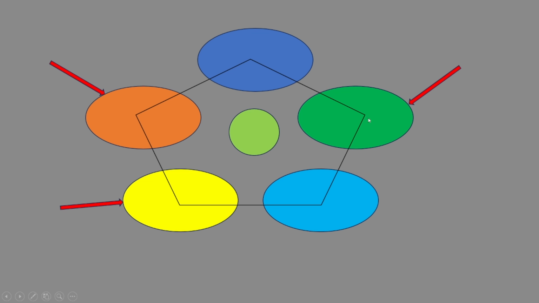Now let's look at this simple pentagon. Now get your pen and let's draw this pentagon. So draw a nice pentagon as it is indicated here. I hope you are done. Now on the pentagon, draw a circle.